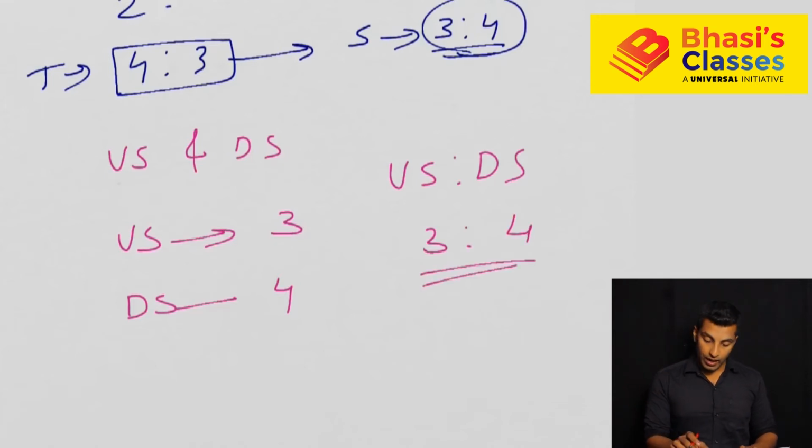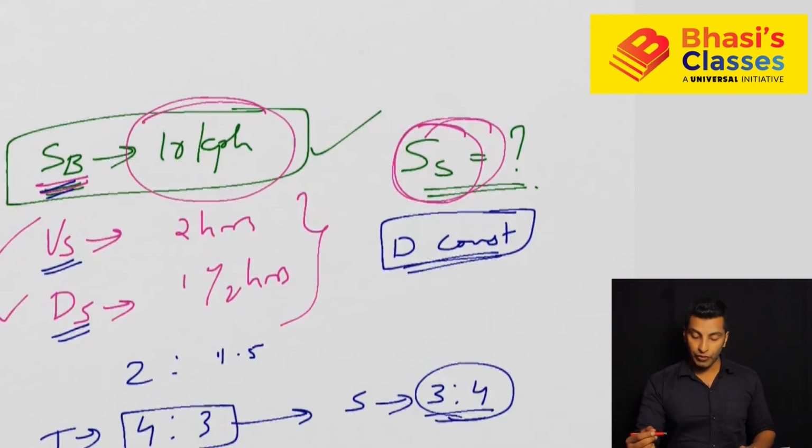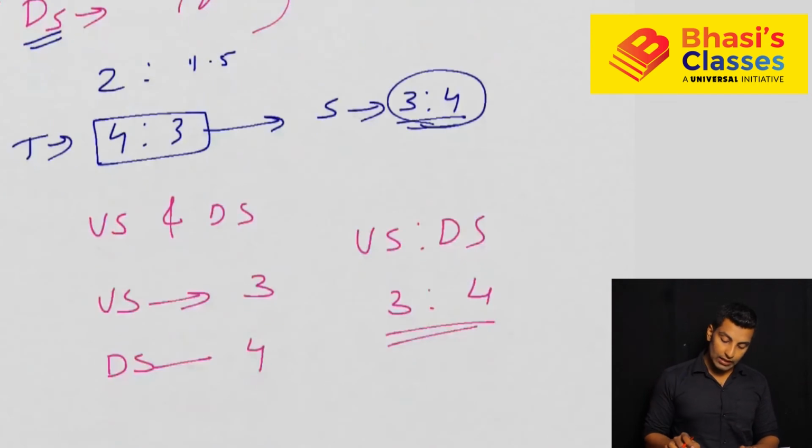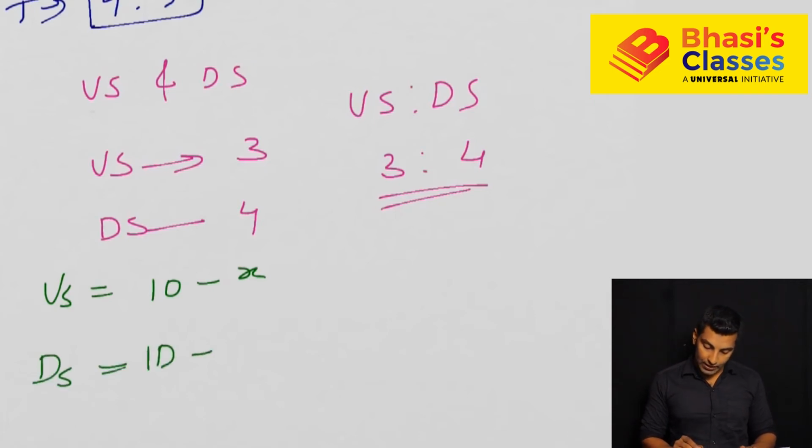That's the ratio. Now, we know the speed of the boat, and the speed of the stream is what we need to find out. Let's assume that this is x. So what is the upstream speed? Upstream speed will be 10 minus x. Downstream speed will be 10 plus x.